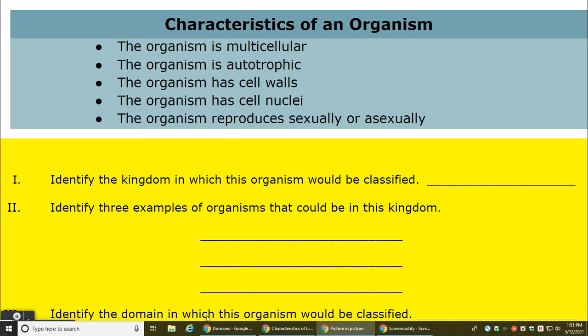Identify the domain in which this organism would be classified. Now, domain, remember, you only have 3 domains. It could either be domain bacteria, no. Domain Archaea, no. Domain eukaryote. Remember, it's a eukaryote because it has a nucleus and membrane-bound organelles, so it would belong to domain Eukarya.